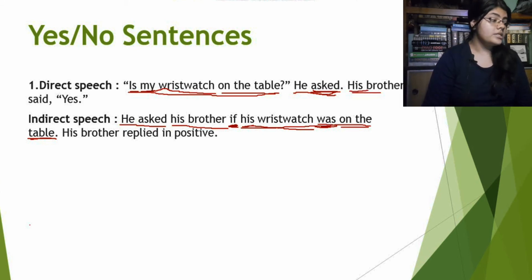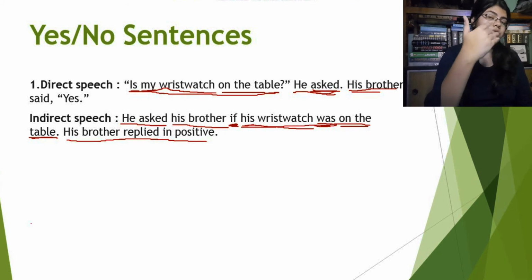Alright, and now for the next part, next sentence, his brother said yes. This will be his brother replied in positive. This is how we do that. This is how we transform the direct speech into an indirect speech in case of yes/no sentences.